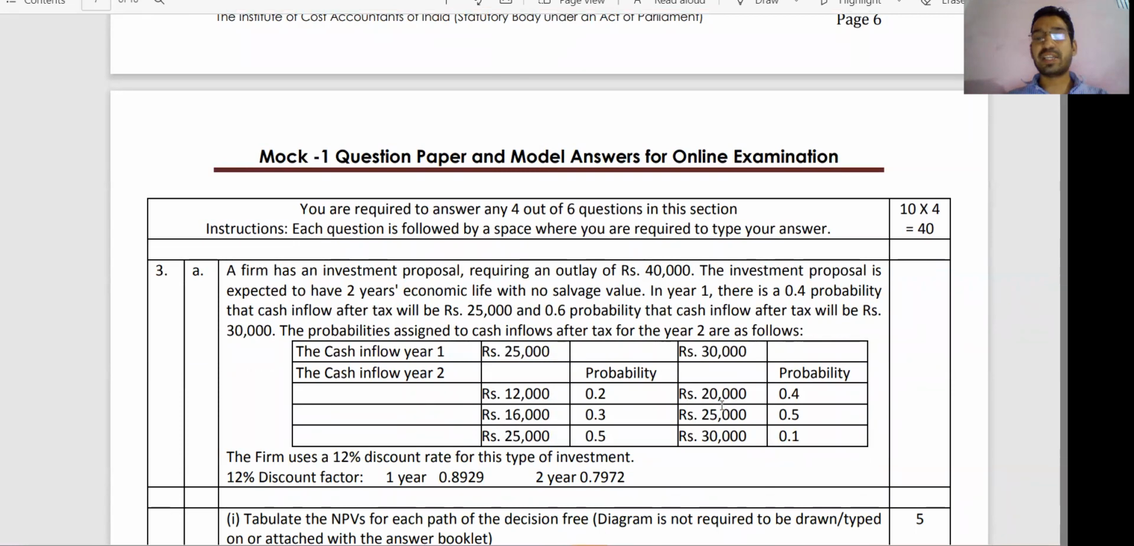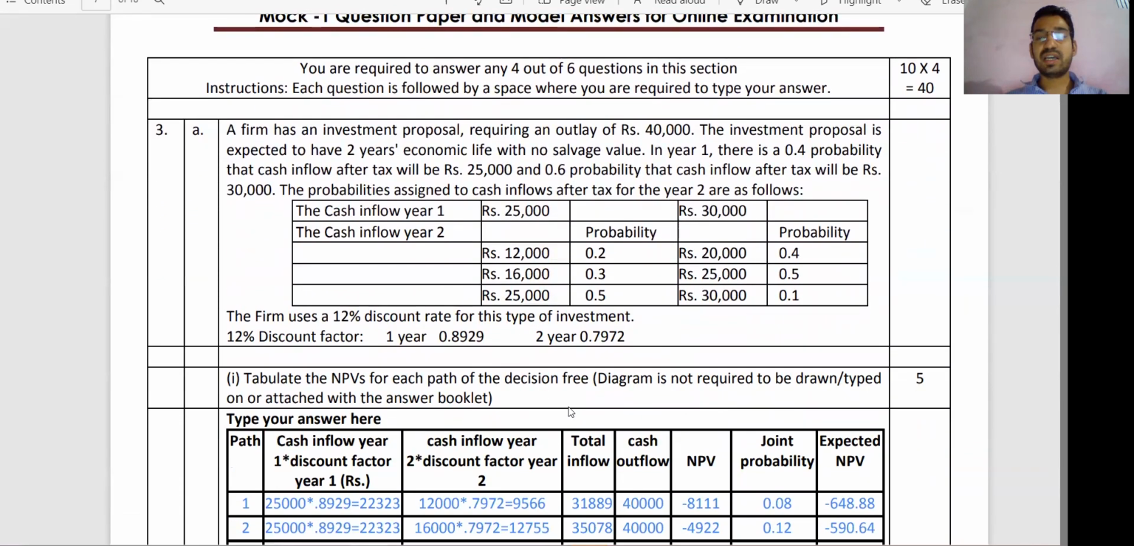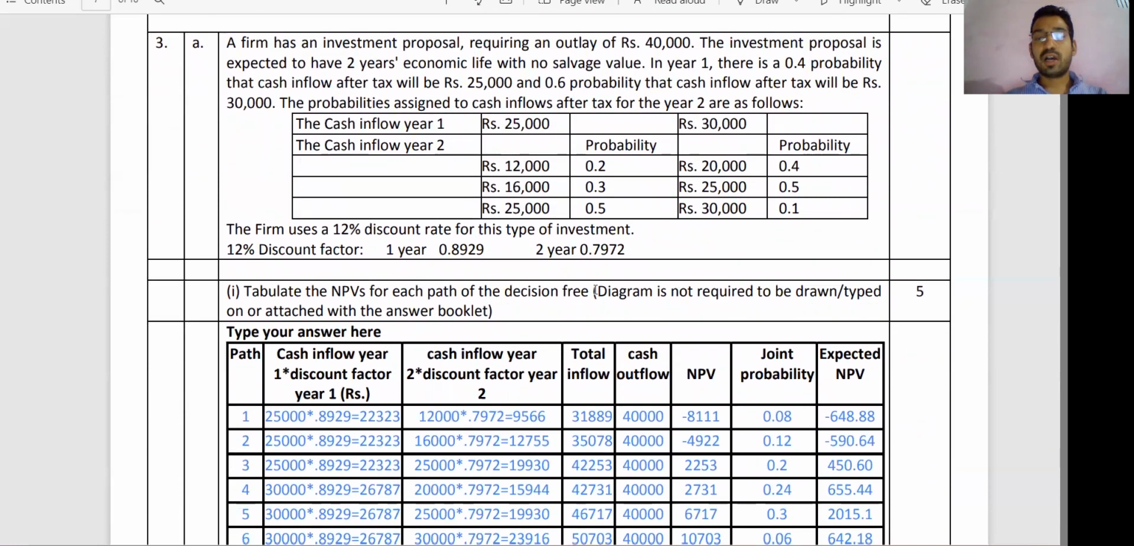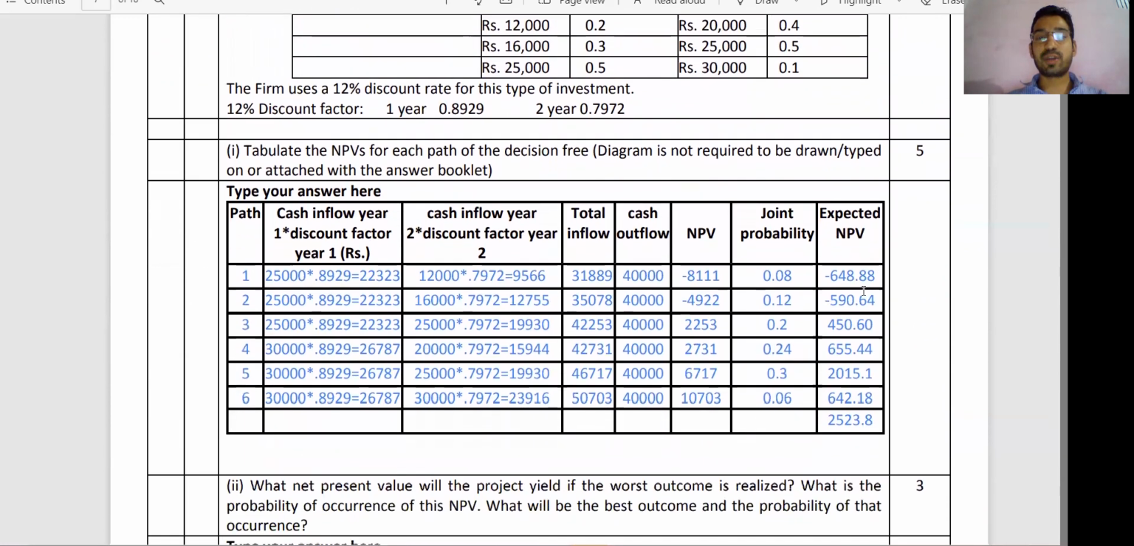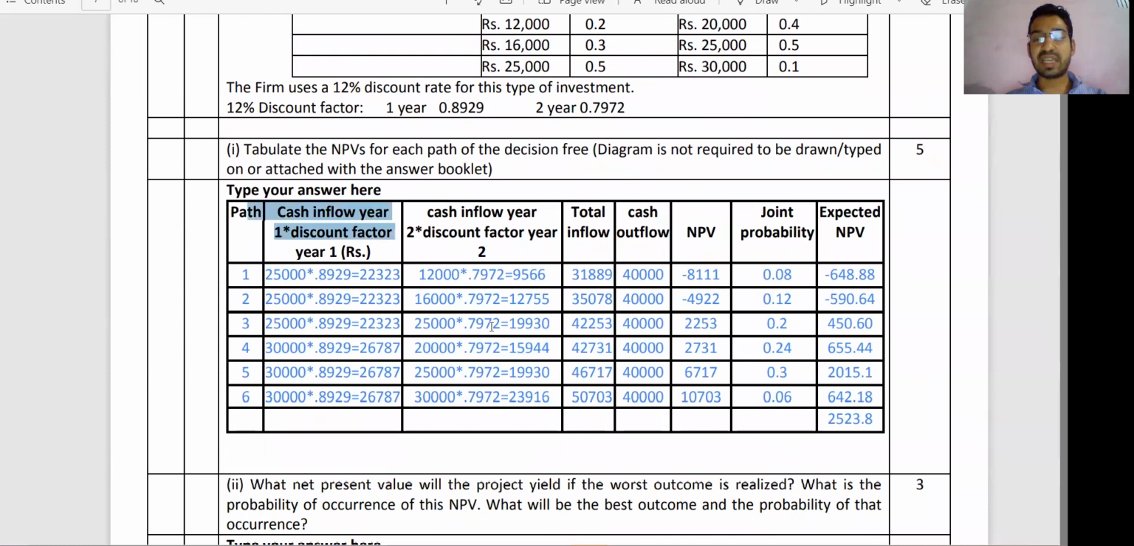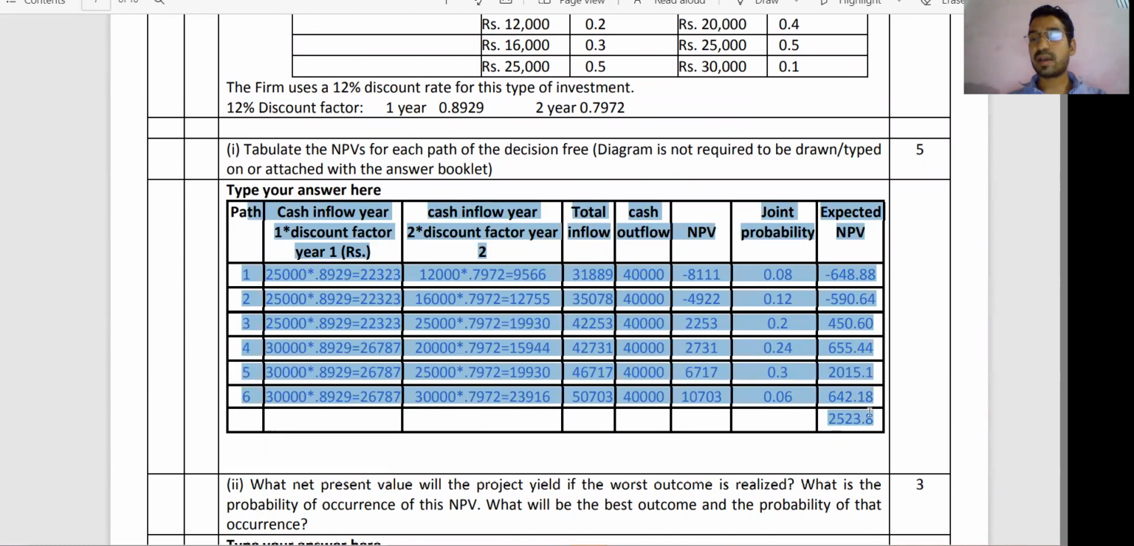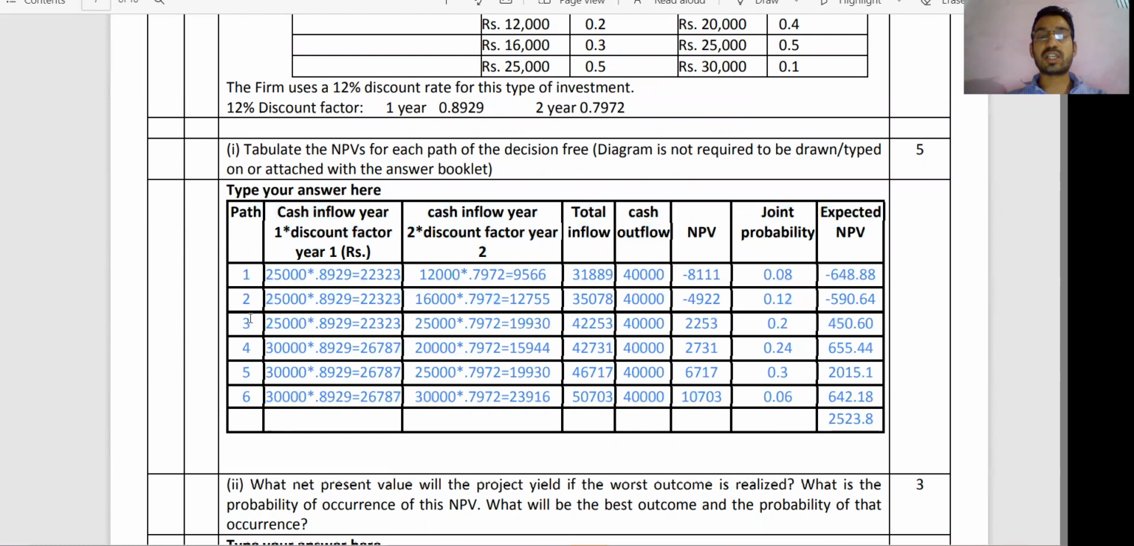4 questions, 10 marks each. So this is a big question which is divided into parts. Part 1 is 5 marks. You have to calculate the expected NEV. And this table is already given in the main exam. You just need to solve on the rough sheet and put in the values.